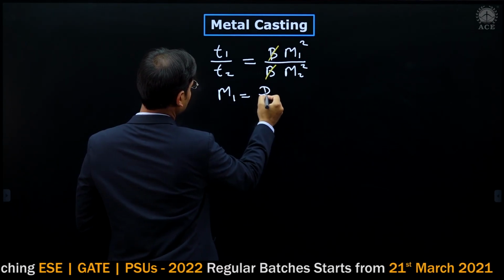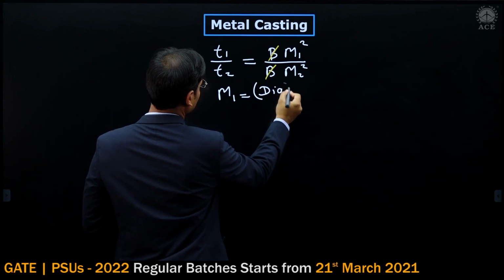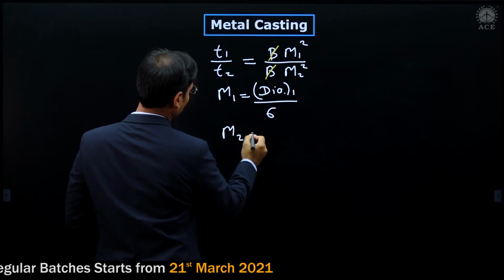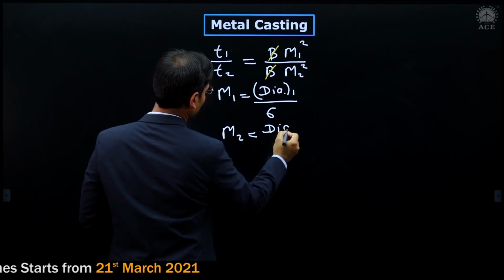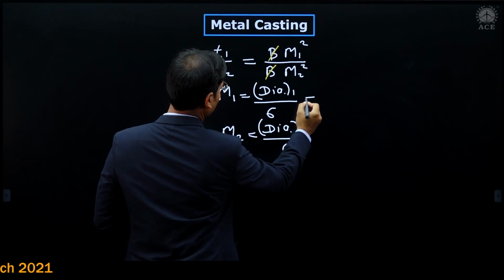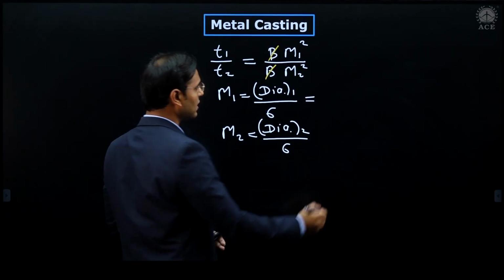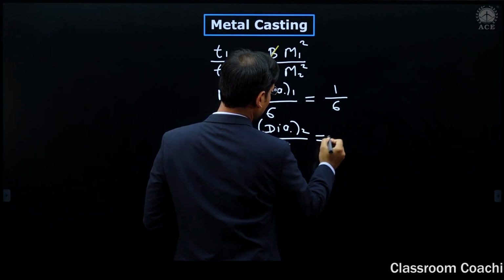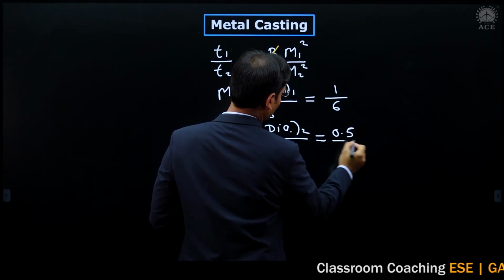M1 is dia 1 divided by 6. Same, M2 is dia 2 divided by 6. Diameter 1 is given as 1 meter, divided by 6, and here it is given as 0.5 meter divided by 6.